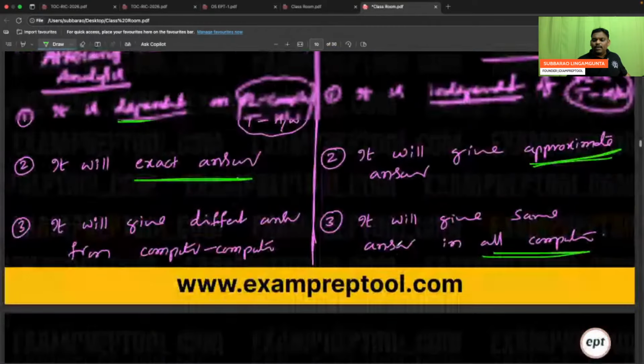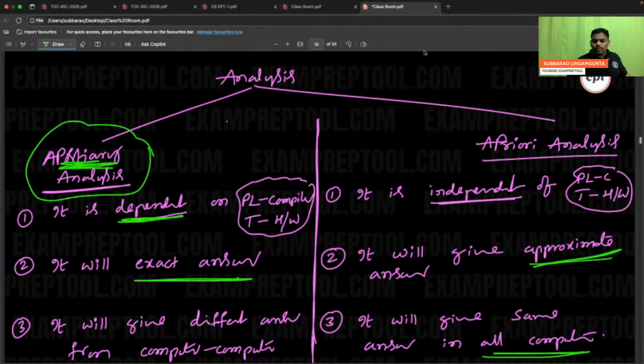Now, can anyone help? Total software industry follows which analysis? You will get to know. Within a few minutes, numericals will start. That is the theory.